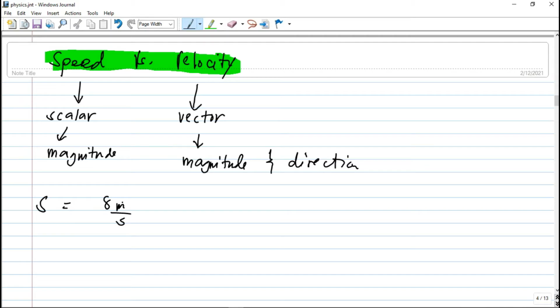So speed is always positive, guys. For example, ang velocity naman, say velocity is 8 meter per second going to north. Okay, so this is a vector quantity. It has magnitude, that is that 8 meter per second. Then it has its direction. We have here north. Okay, so this is the difference between these two concept.